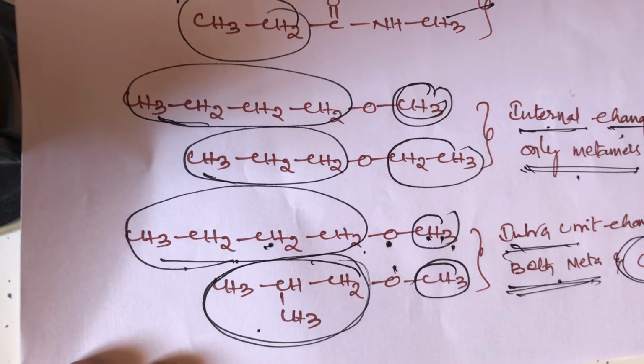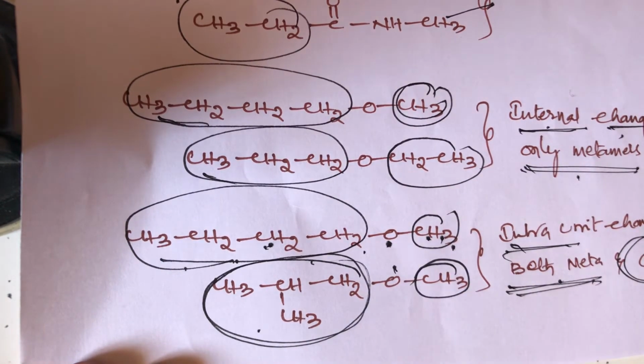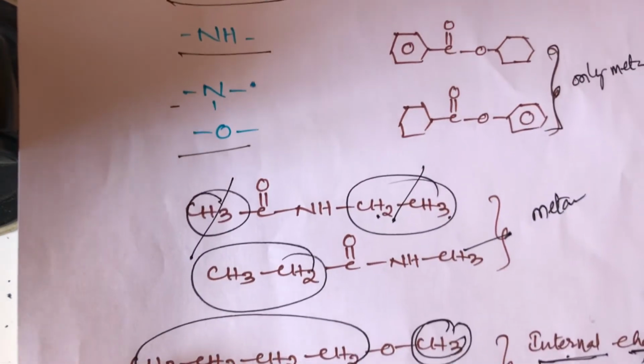Chain isomers means that the mother name should be different. So both structures exhibit chain isomers and metamers. These are the important simple tricks for metamers, students.